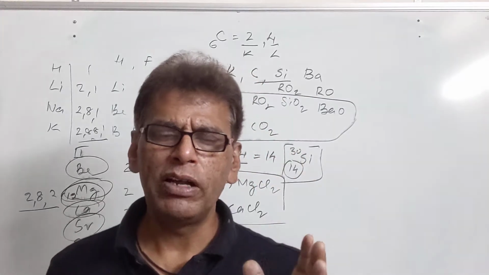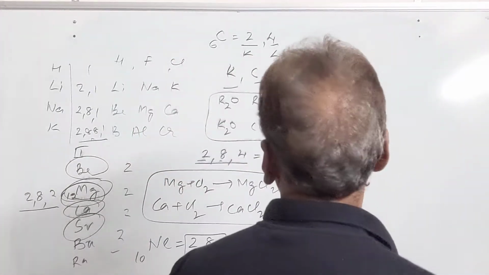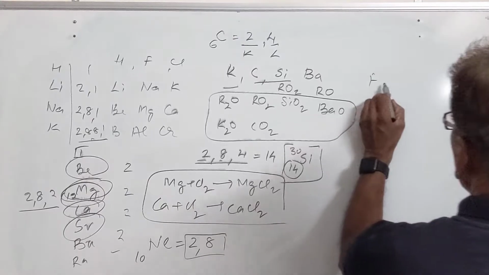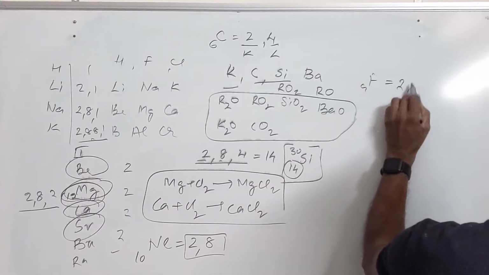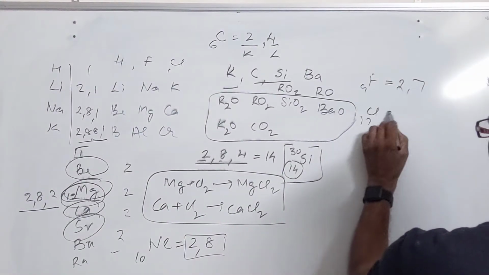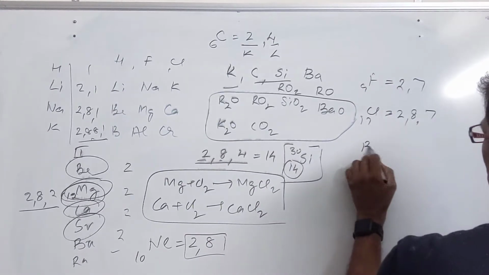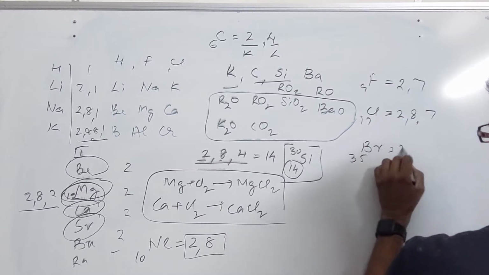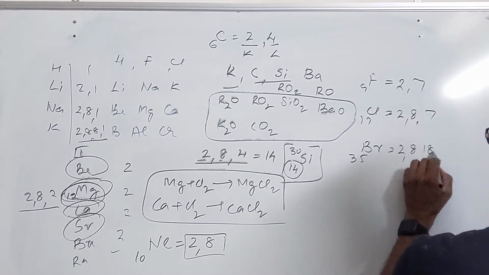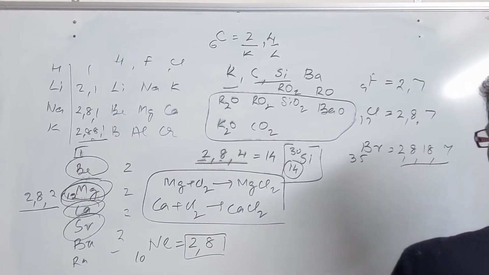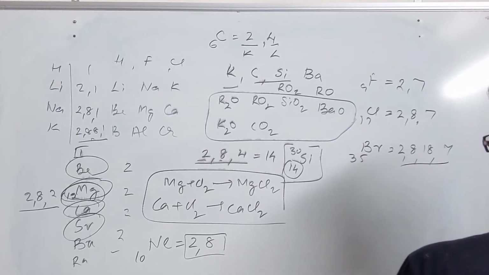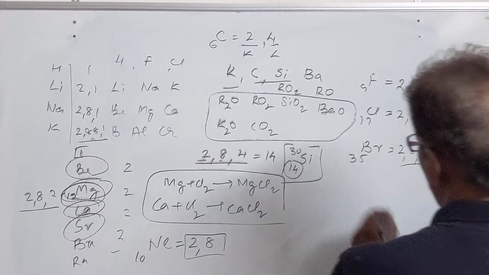Fluorine with atomic number 9 has the configuration 2,7, having 1 electron deficient. Chlorine, atomic number 17, has the configuration 2,8,7. Then bromine has atomic number 35, and it will have 2,8,18,7. So this will be the electronic configuration of these elements.